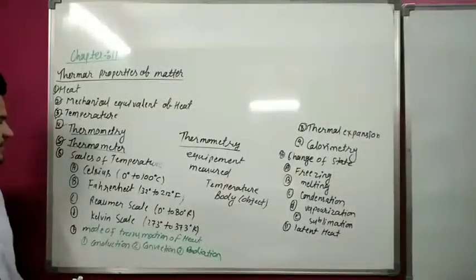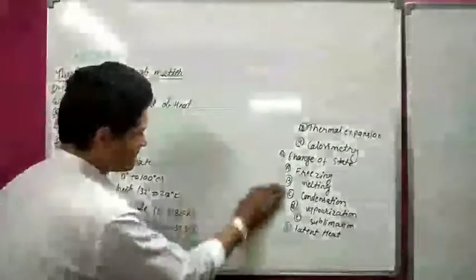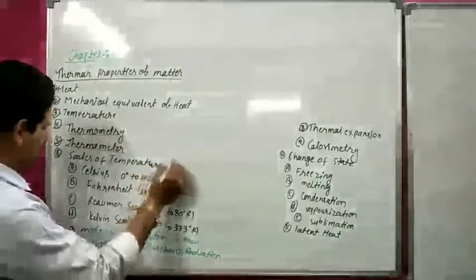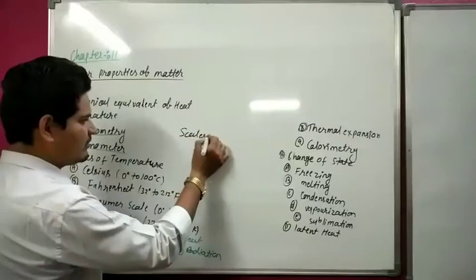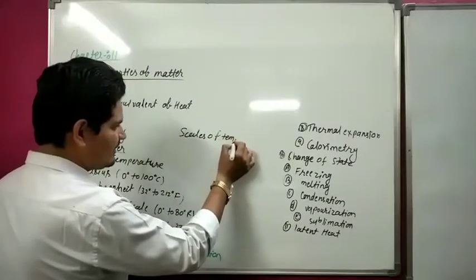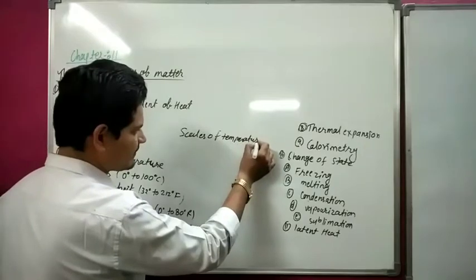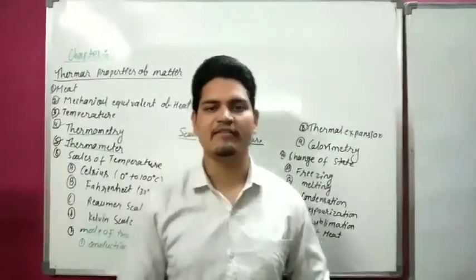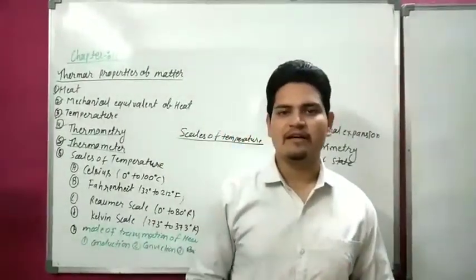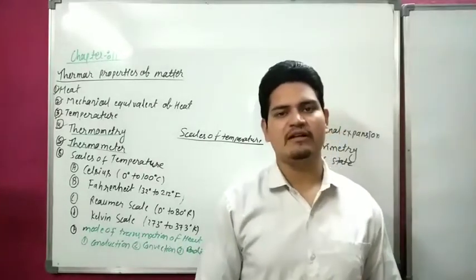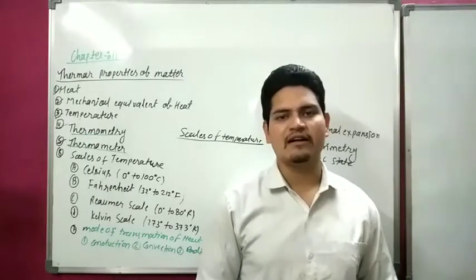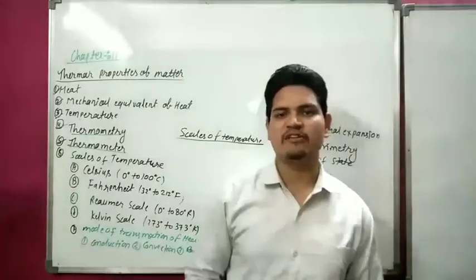Our next topic is scales of temperature. We know that temperature is measured in different scales. In a country like India, temperature is measured in degree Celsius, and in other countries like USA and Canada, temperature is measured in Fahrenheit.